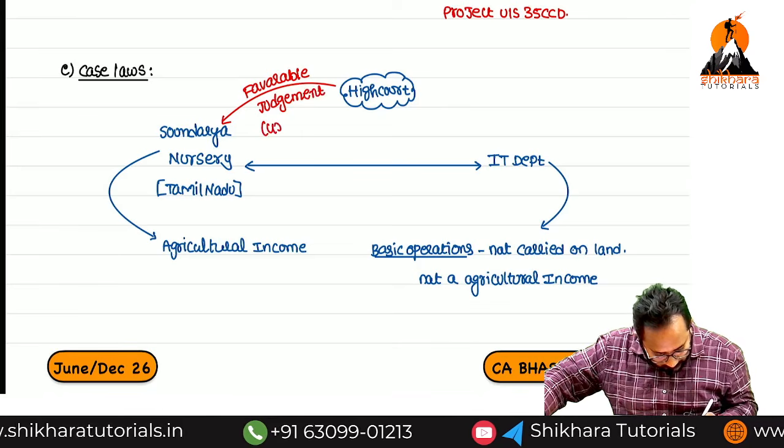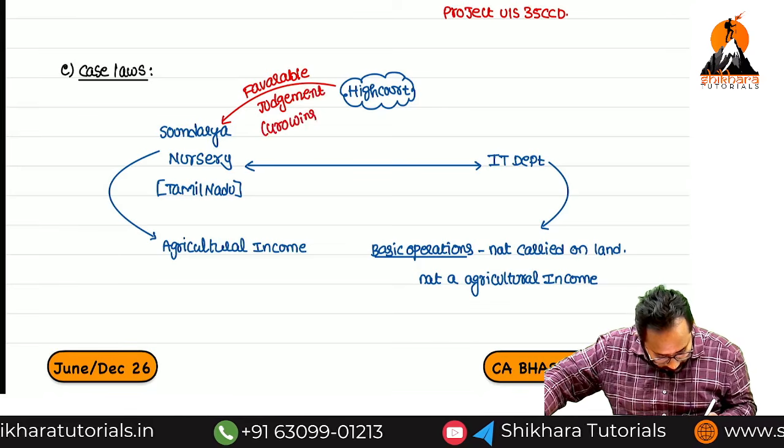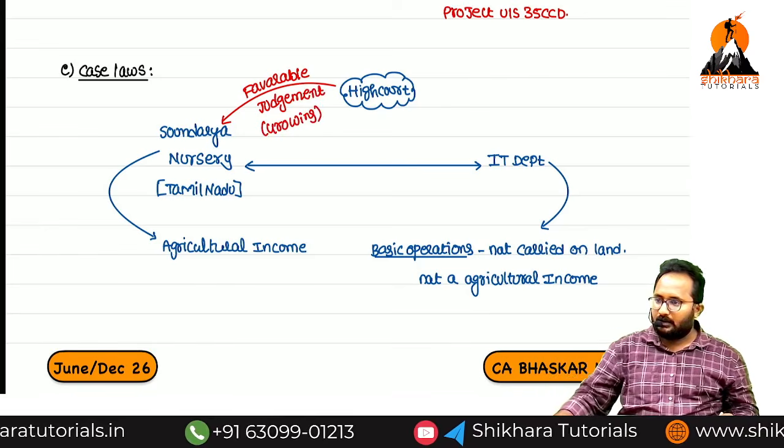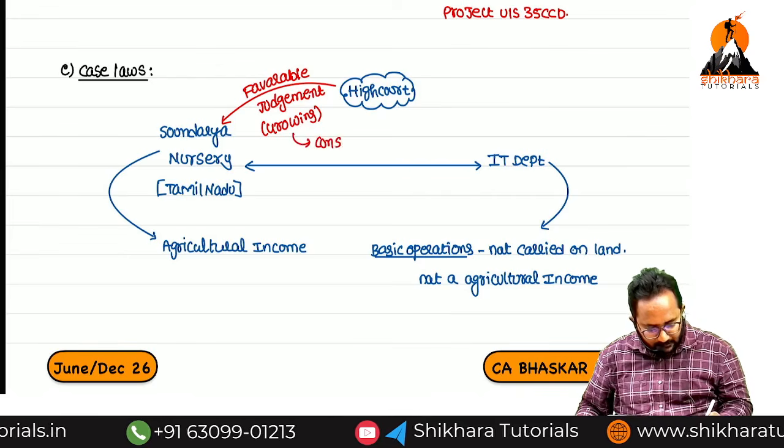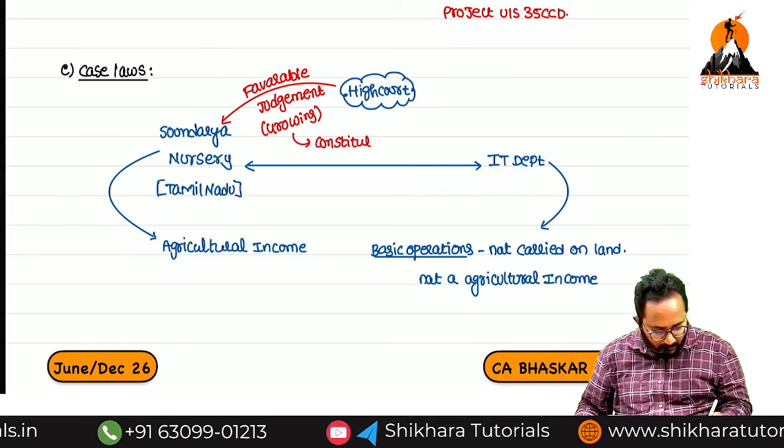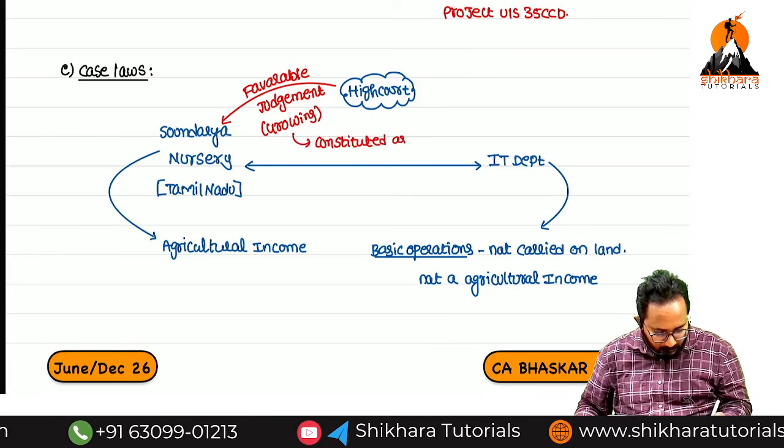So it is a favorable judgment. It is called growing activity. So growing activity constituted as what?